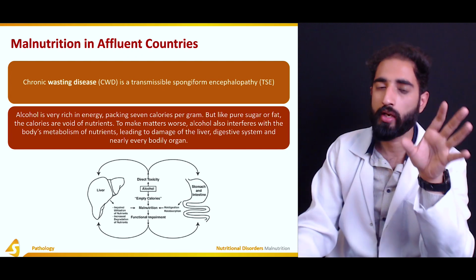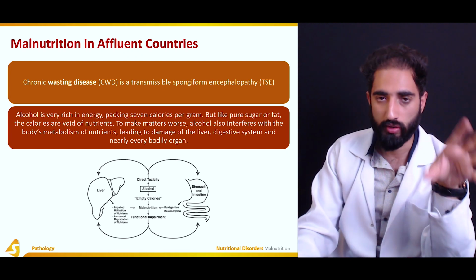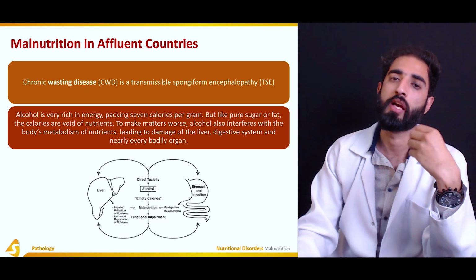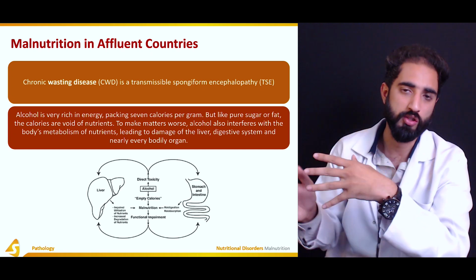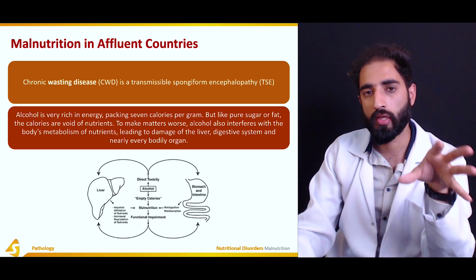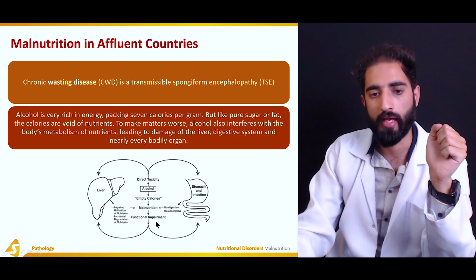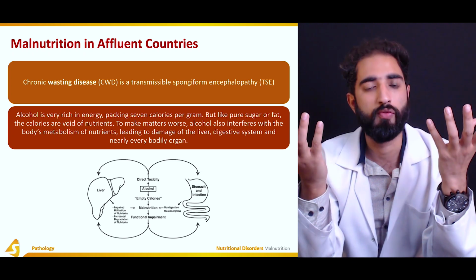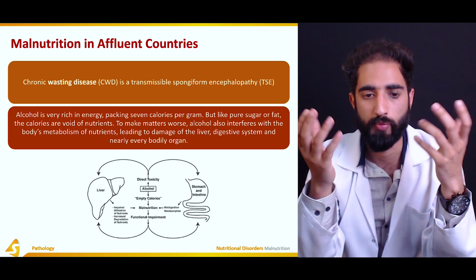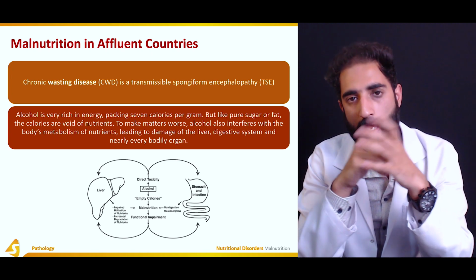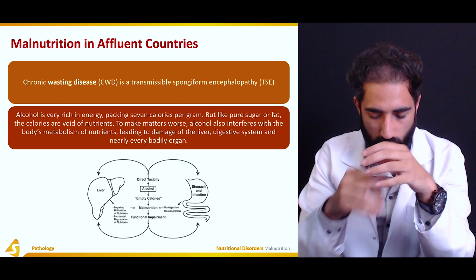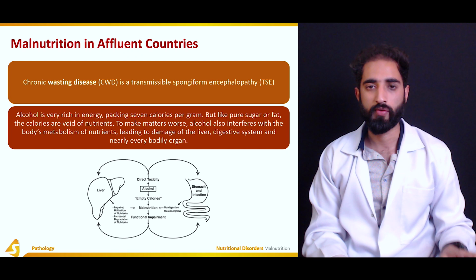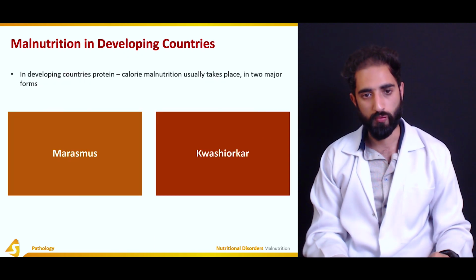So direct toxicity is there because of the use of alcohol, but in addition to that, alcohol gives us empty calories without any nutritional benefit, so that results in malnutrition, and that malnutrition can then further lead to functional impairment, both in terms of liver function and GIT, which is the gastrointestinal tract, stomach, and intestine, and all of that. So that is the effect of alcohol on malnutrition as well.